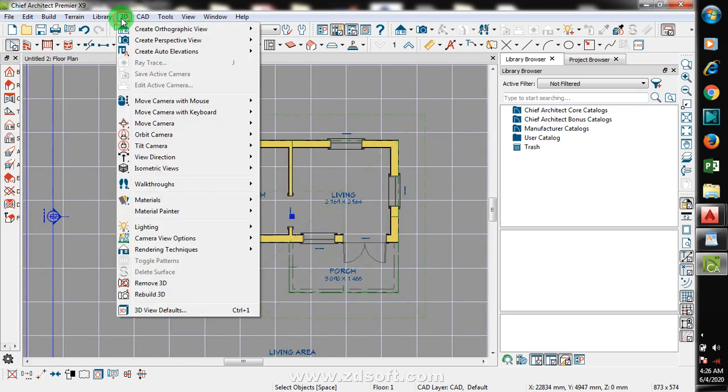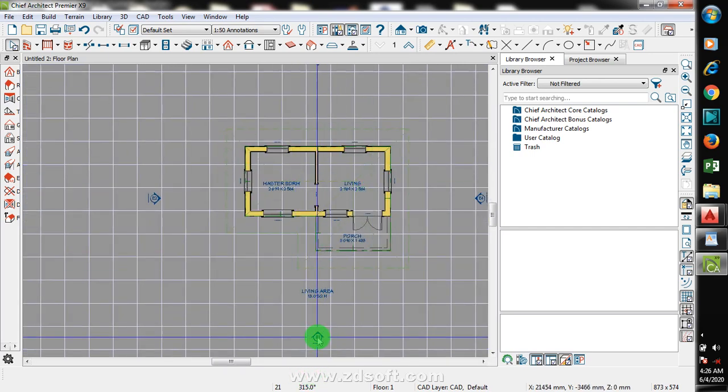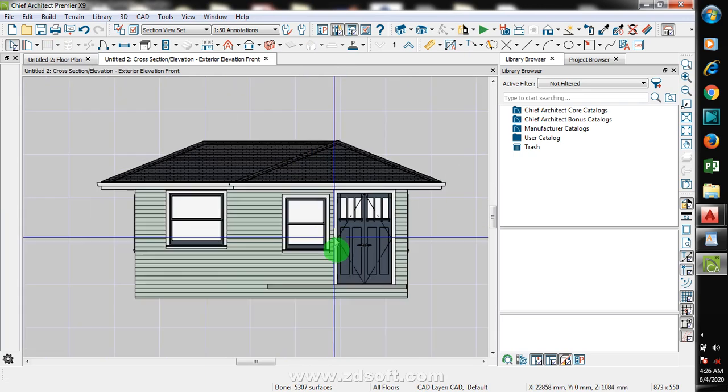Now let me go to my 3D and I'll click here. I want to see, sorry, instead of that I can just double click on this and it's going to pop up my front elevation, as you can see here. Now there are so many things I can add to this. I can do so many things on this. In my next video I'm going to be showing you more advanced things you can actually do on Chief Architect.